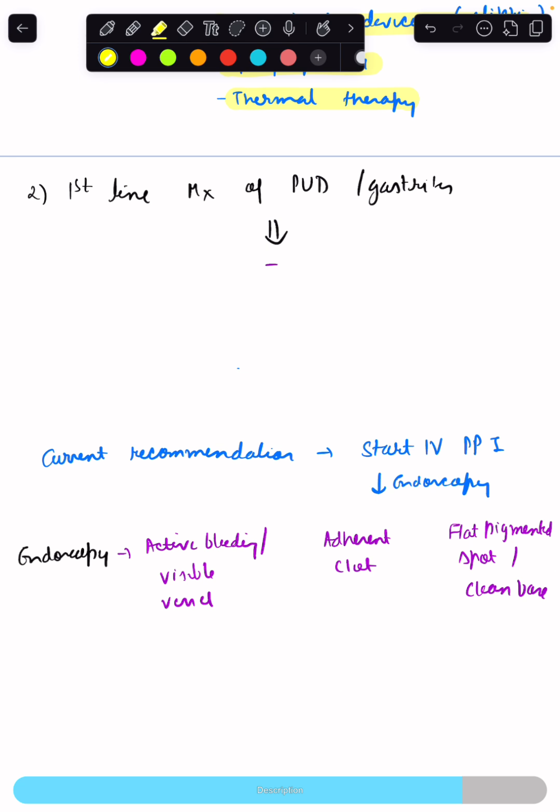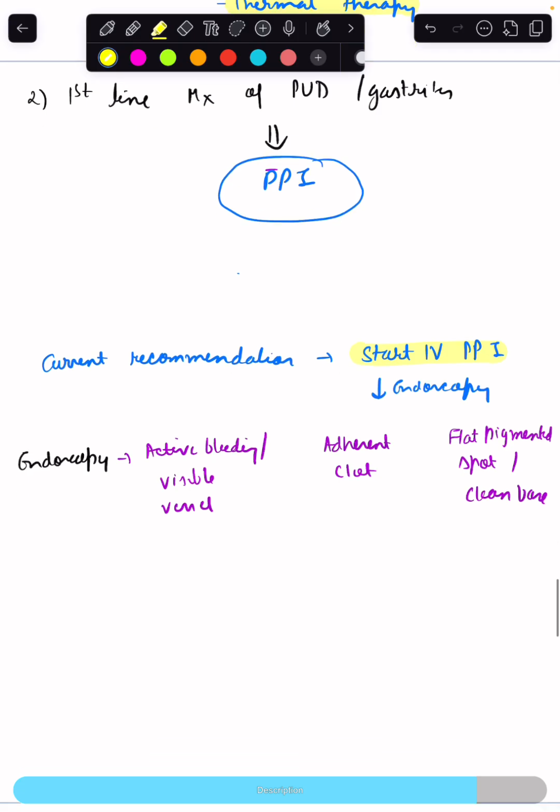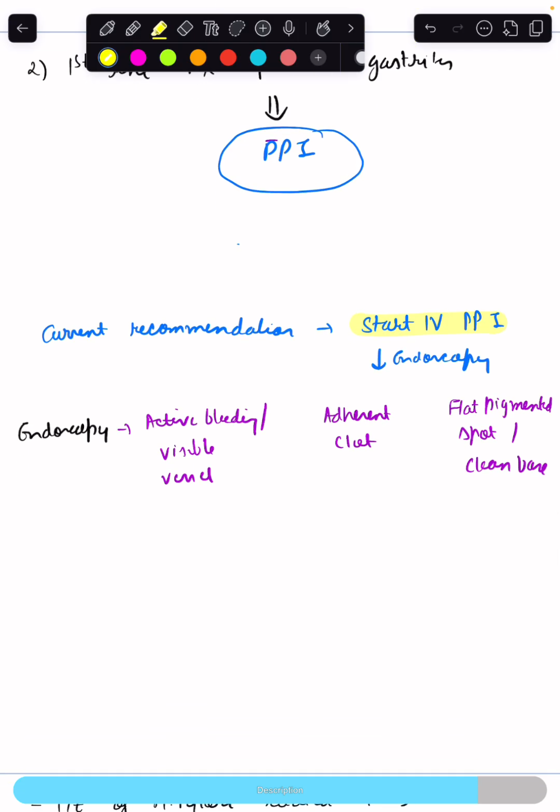Now, first line therapy for peptic ulcer disease and gastritis is proton pump inhibitors, including pantoprazole, lansoprazole, rabeprazole, and it is given before the meals. Current recommendation is, when the child presents, start the patient on intravenous proton pump inhibitors followed by endoscopy. Based on the endoscopy, we give the further treatment.